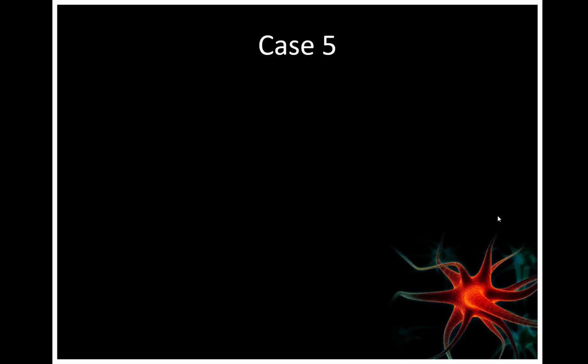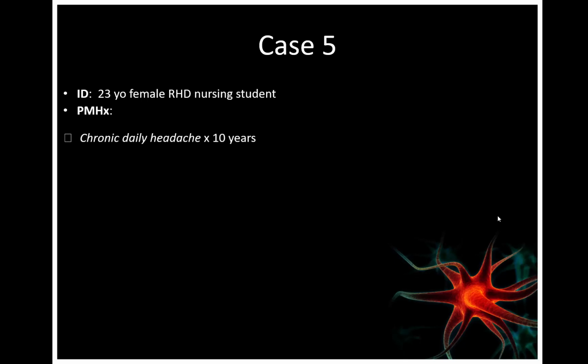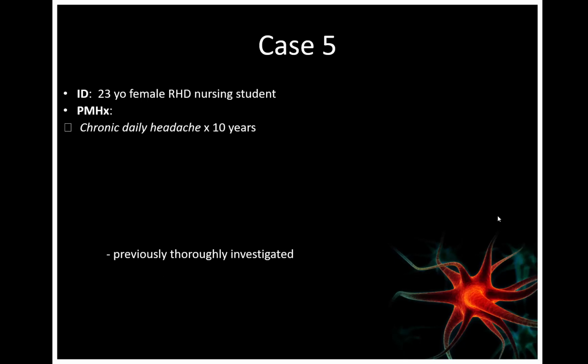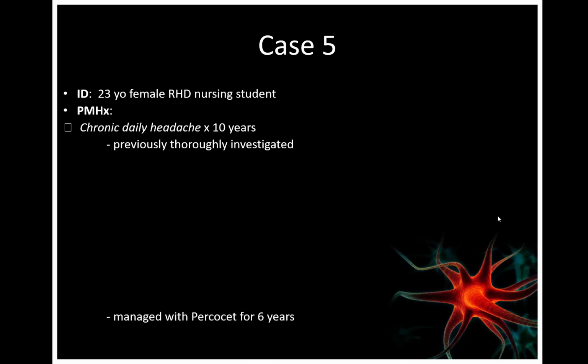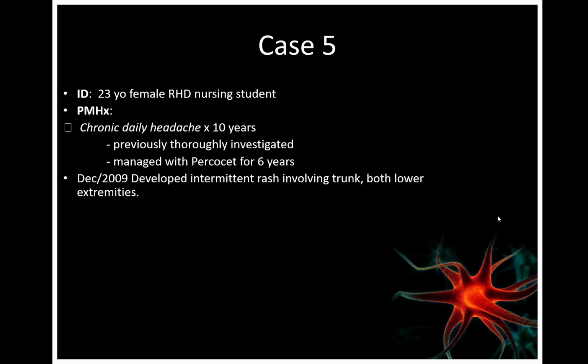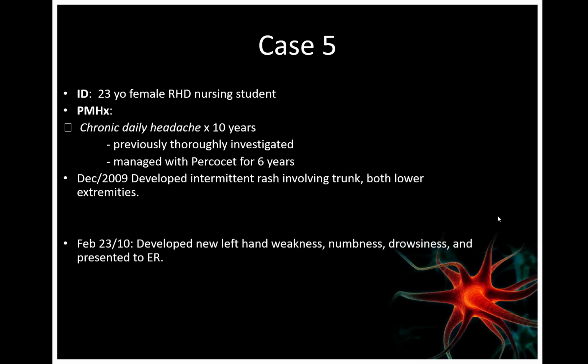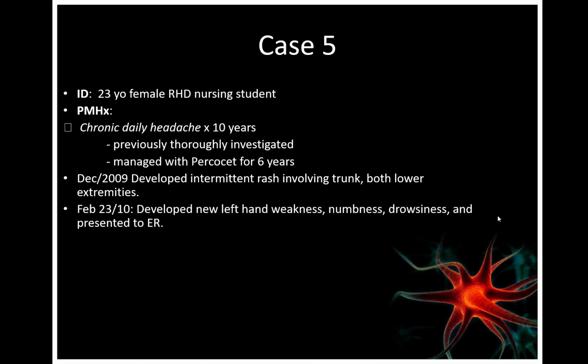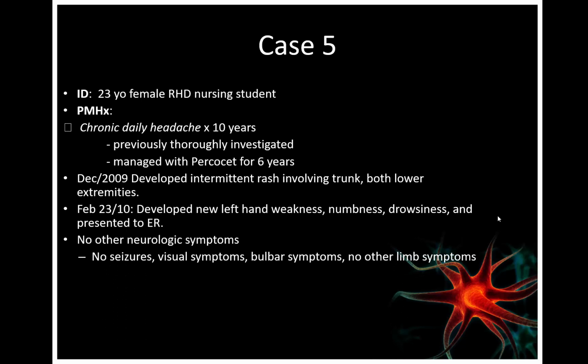So the last case is the fifth case. 23-year-old woman, right-handed, nursing student. She has chronic daily headache for 10 years, previously investigated and managed with Percocet, which is oxycodone, for 6 years. In December 2009, she developed intermittent rash involving the trunk and both lower limbs. In February 2010, she developed new left hand weakness, numbness, drowsiness, and presented to ER. No other neurological symptoms. No seizure, visual symptoms, bulbar weakness, or other limb symptoms.